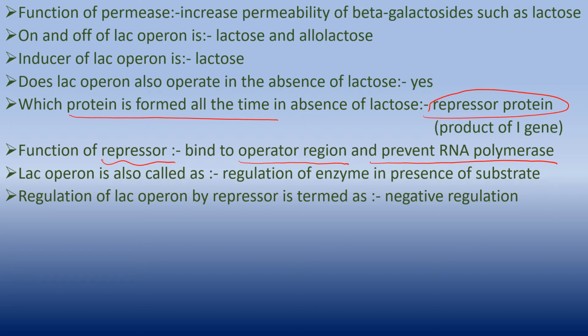The lac operon can also be called as a regulation of enzyme in the presence of substrate. Substrate is lactose. So in the presence of lactose, enzyme is formed. In absence of lactose, enzyme is not formed. The regulation of lac operon by a repressor is termed as negative regulation because a repressor protein inhibits the RNA